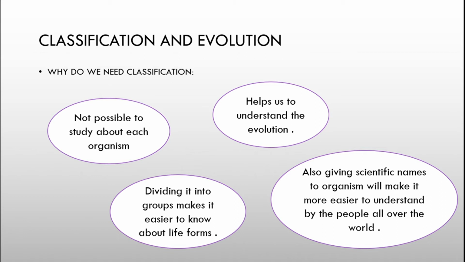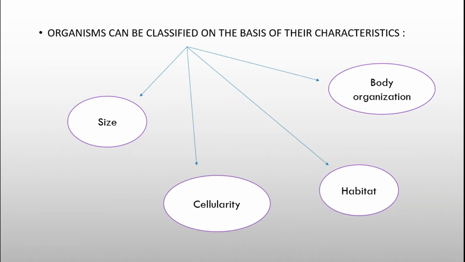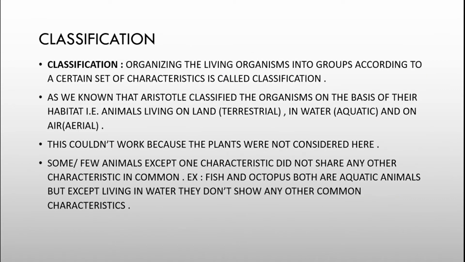Now next we are going to see that organisms can be classified on the basis of their characteristics. What are those characteristics? That is the size, cellularity, habitat, and body organization. So these are the four things through which we can classify an organism. Next comes the classification.